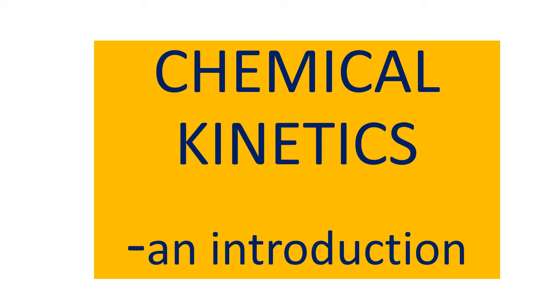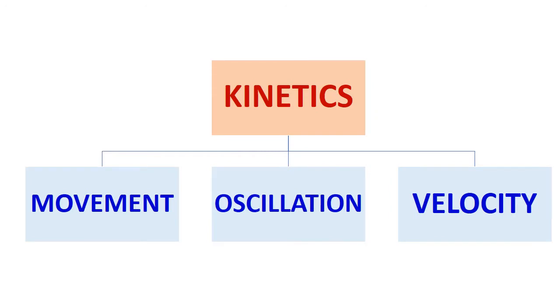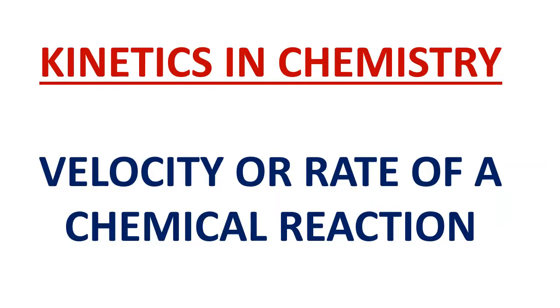Hi everyone. Today we shall see about the fundamental concepts of chemical kinetics. Basically, we have learnt the word kinetics in physics. The word kinetics is very much related to motion, movement, oscillation, velocity, etc. But how come this word kinetics in chemistry? We can understand that kinetics is about the velocity or rate of a chemical reaction.